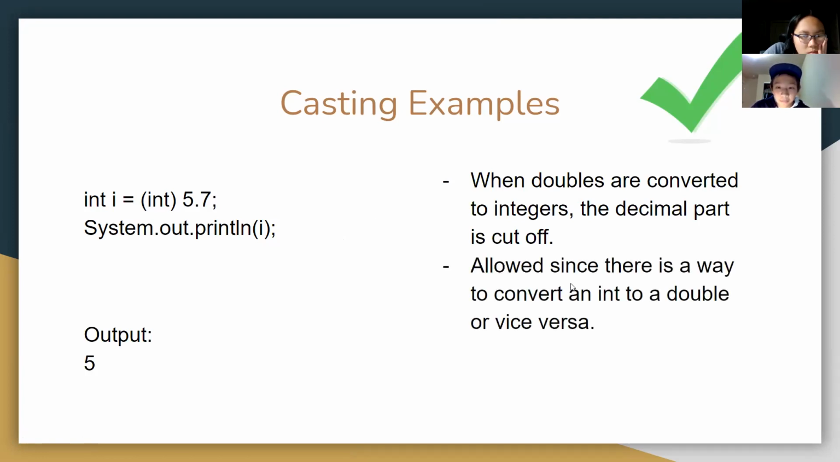And this is allowed since there is a way to convert an int into a double or vice versa. This might seem weird, but basically it's saying that doubles and ints can be casted to each other, both ways. But let's say you wanted to cast a double to a boolean. You couldn't do that, because you just can't cast between boolean and double. That's what this is saying.